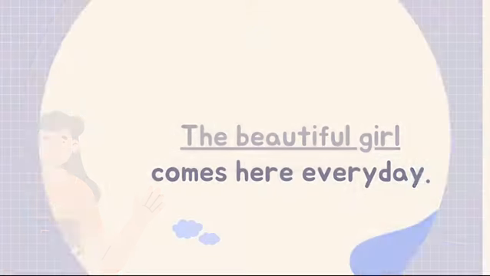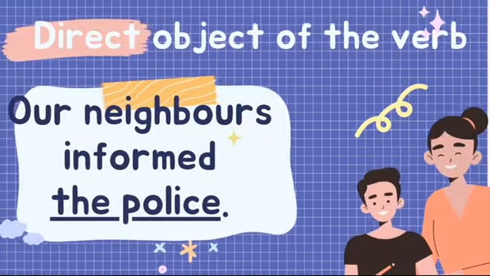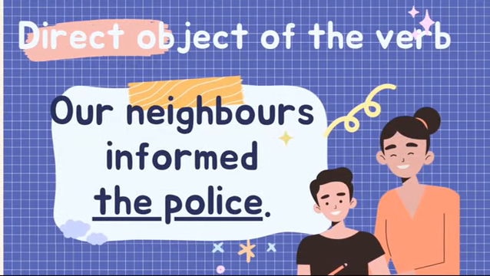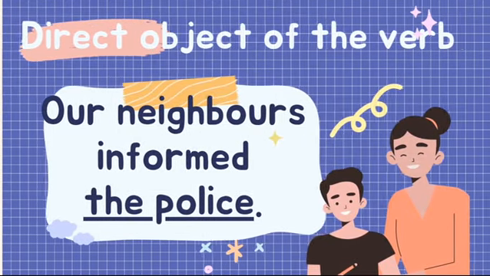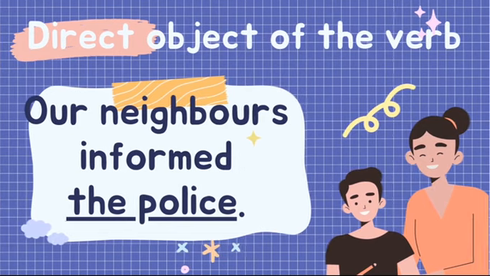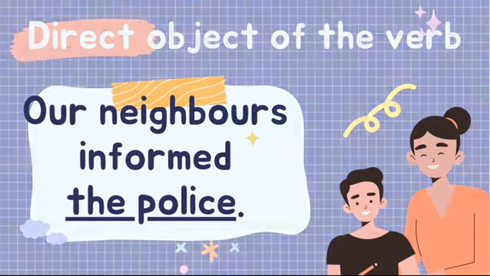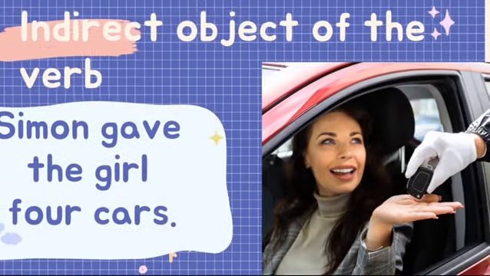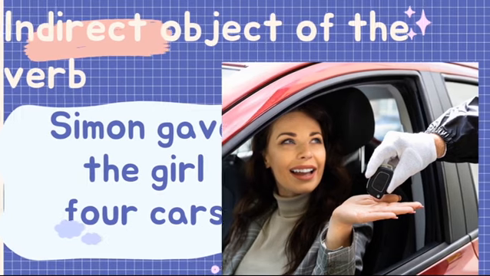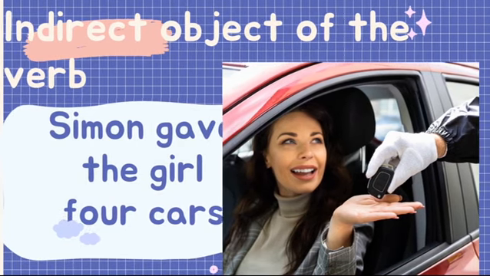Another function performed by the noun phrase in a sentence is the direct object of the verb. Example, our neighbors informed the police. The police is the direct object of the verb in the sentence. A noun phrase also performs the function of the indirect object of the verb.